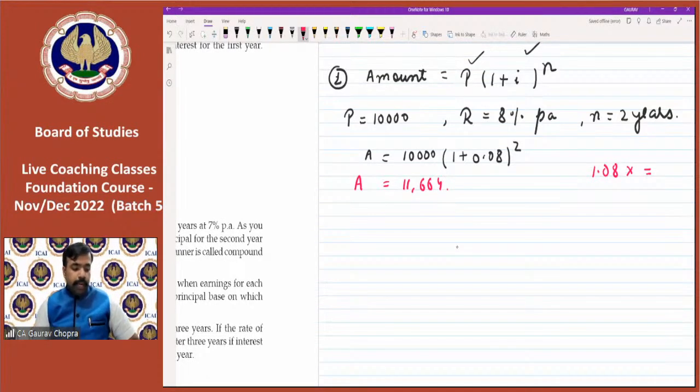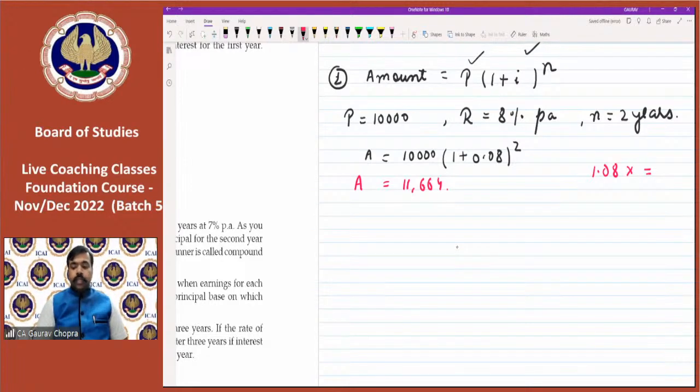So everyone can try and let me know whether you are getting the result or not. Rahul is getting a different figure. Chirag is getting the correct answer. Barun, Manjuna, all are getting 11,664. That's correct. Diksha has the correct answer. Ritika and Sadhya are also correct. Malay is also correct. Vinita is correct. Great. So almost everyone is correct. So whenever we have to calculate the power 2, simply type the number, press multiply and equal to. It will give you the power 2.